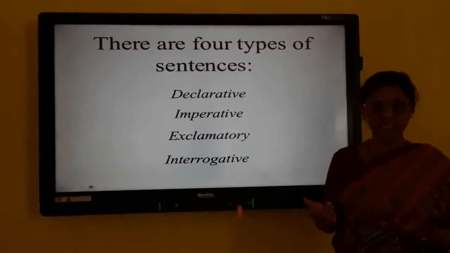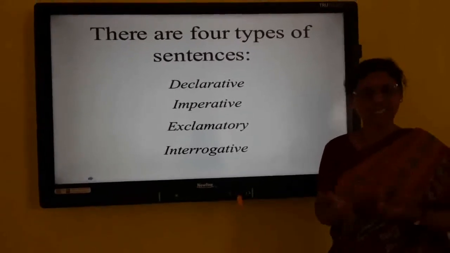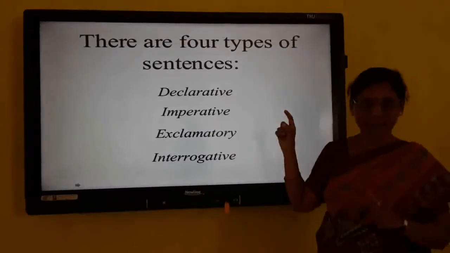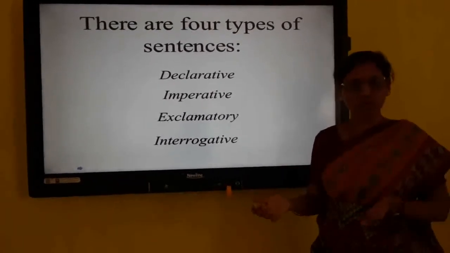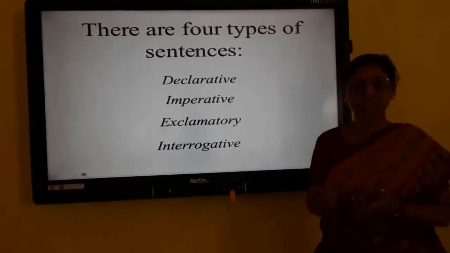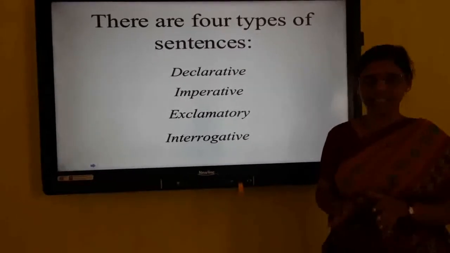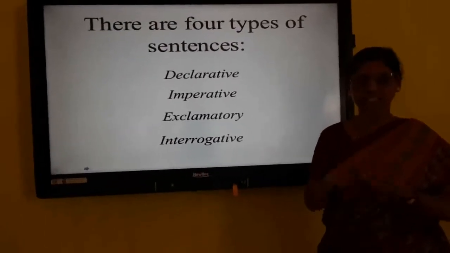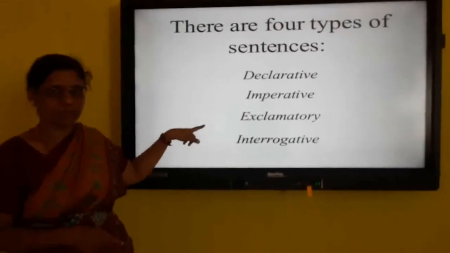So you know how to make a sentence. For example, I like to go to beach. So this is a sentence. This sentence is also called a declarative sentence which says the statement or gives some information. So this type, I like to go to beach, is an assertive sentence. If you are saying that negatively, I don't like to go to beach, that belongs to negative sentence. So declarative sentence has 2 types, assertive sentence and negative sentence. We can see elaborately what are the things that come under these types of sentences.